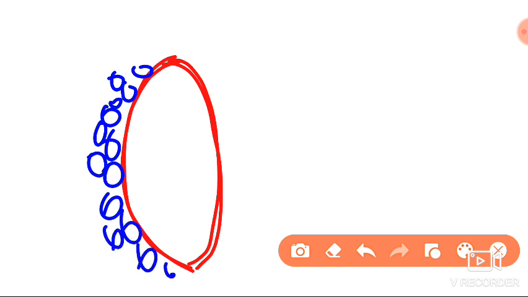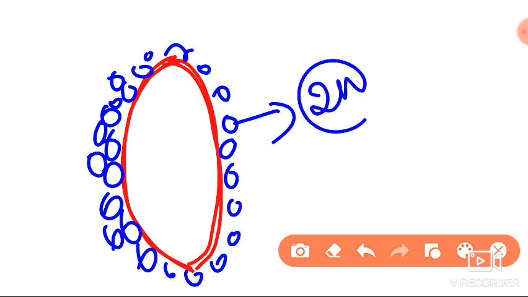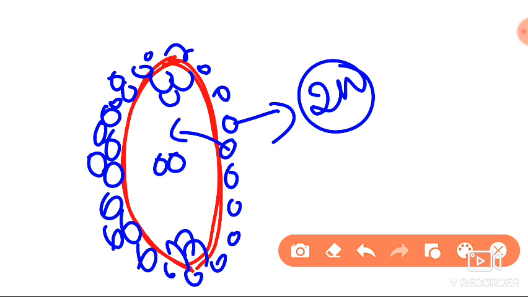These nucellus cells are haploid. They undergo division and try to enter into the embryo sac.